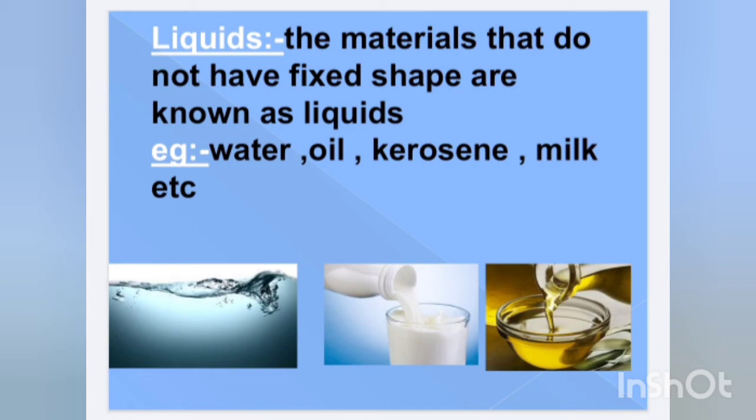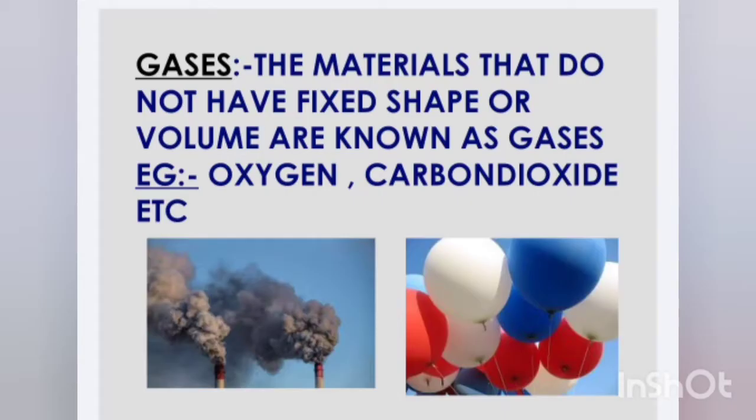The next state of material is gases. The materials that do not have fixed shape or volume are known as gases. For example, oxygen, carbon dioxide, etc. There are certain materials that do not have fixed shape, they don't even have a fixed volume. These materials are known as gases.